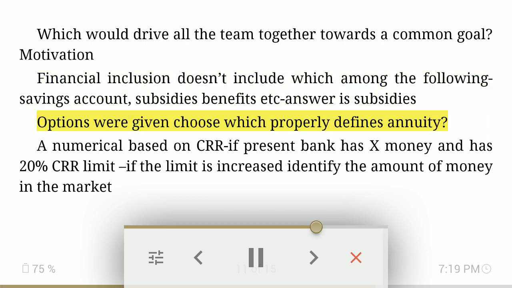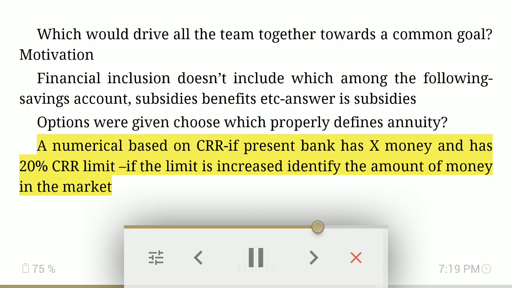Options were given. Choose which properly defines annuity. A numerical based on CRR if present bank has X money and has 20% CRR limit. If the limit is increased, identify the amount of money in the market.